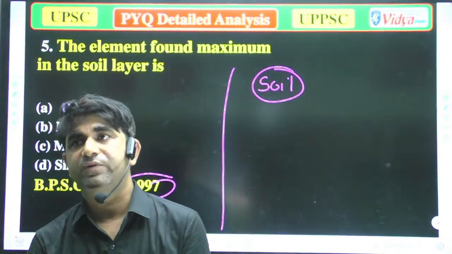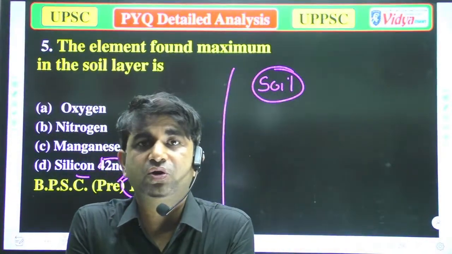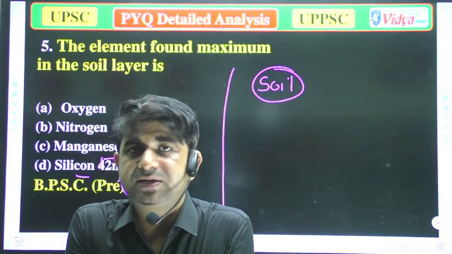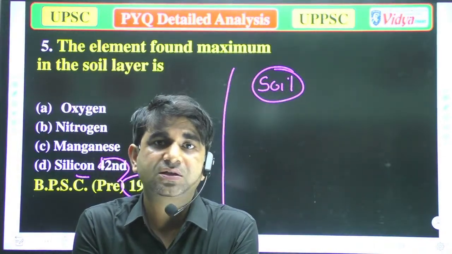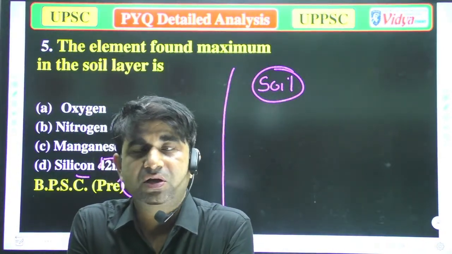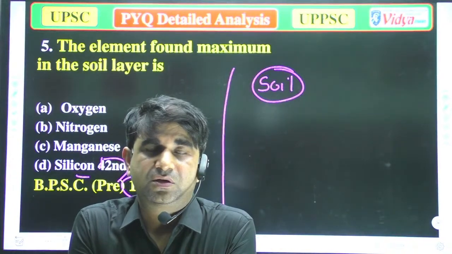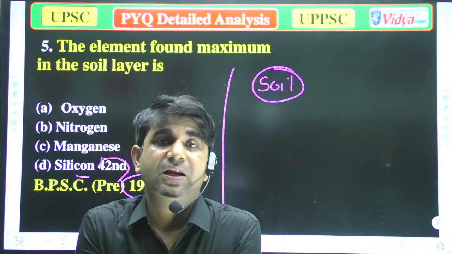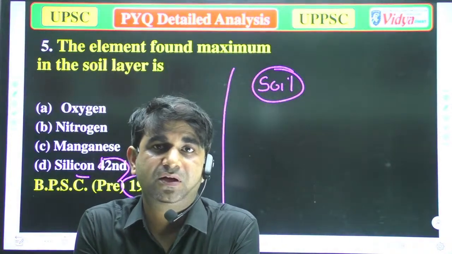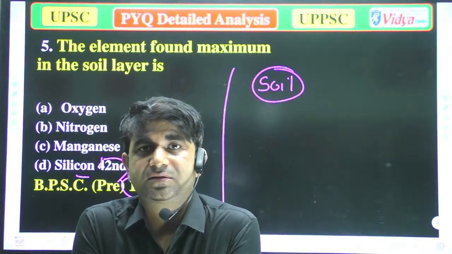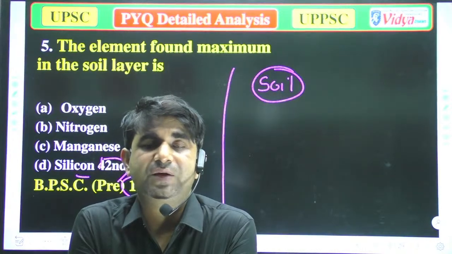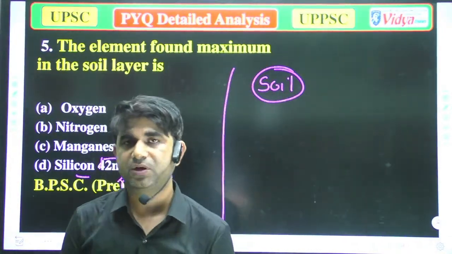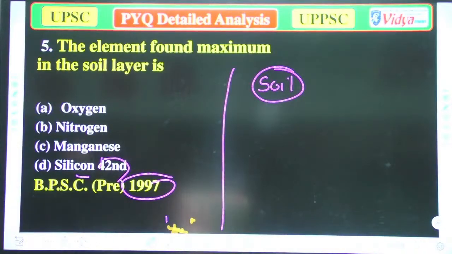If the question was asked what is the most abundant element in the universe, then you can say that is hydrogen. But if the question asks what is the most abundant element on the earth, then you can say that is oxygen. But this question is asking about the layer of soil, meaning which of the following elements is found in maximum amount in the layer of soil. Everyone, please try to attempt these questions.